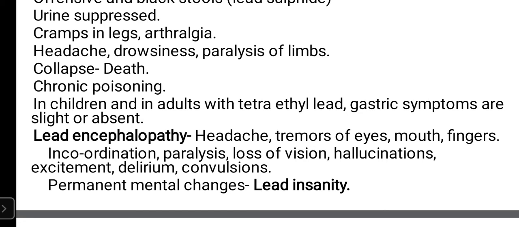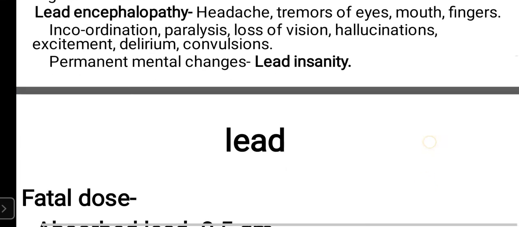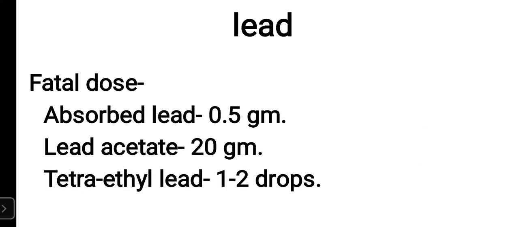that is, involvement of the nervous system by lead poison. Then there can be even permanent mental changes because of the involvement of the higher centers. The patient can be mentally disturbed. There can be psychiatric symptoms called lead insanity. Now, fatal dose again can be asked as a 2-mark question. Fatal dose and fatal period.